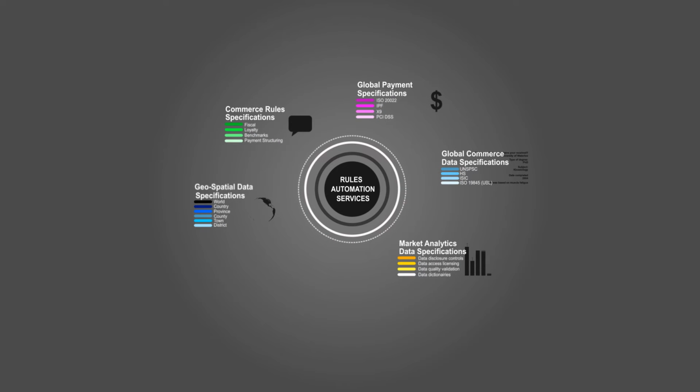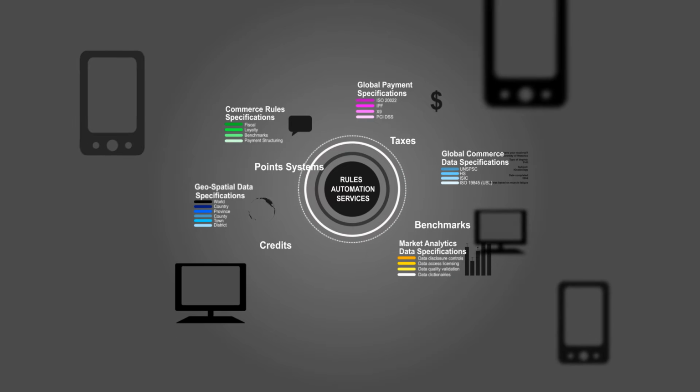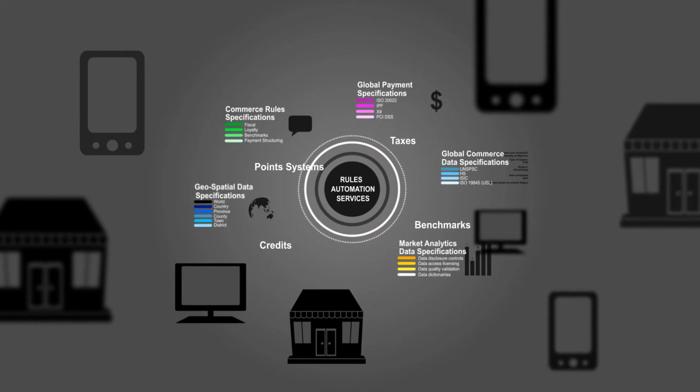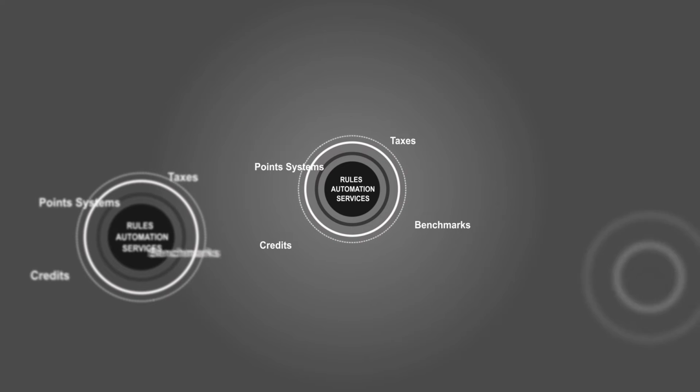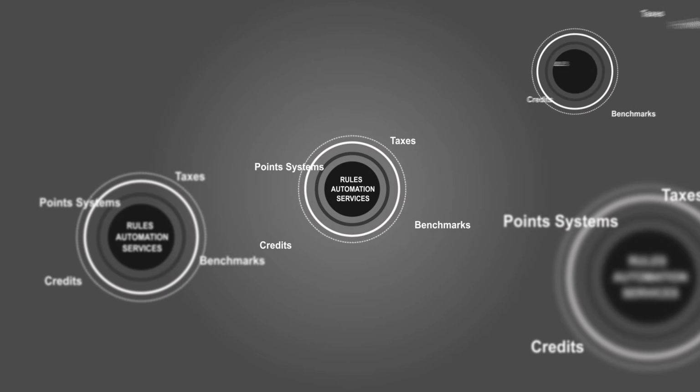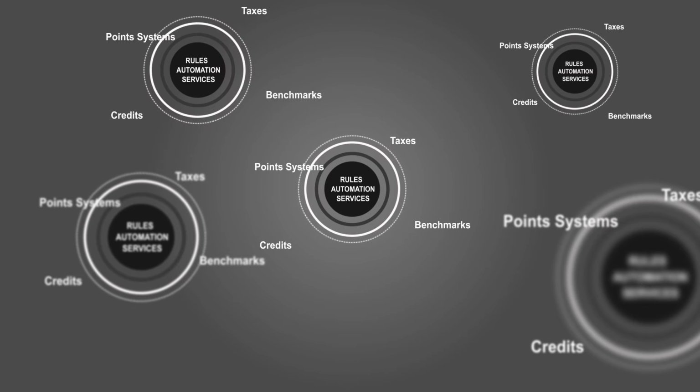Now, for some types of rules, there are advanced subscription-based rules automation services. They may supply rules for point systems, taxes, credits, benchmarks, and so on, to commerce solutions of any type: online, mobile, brick and mortar, phone order, and peer-to-peer. Problem is that all of these rule automation systems operate independently of one another, each requiring enormous effort and money into researching and updating the same rules in their respective databases.